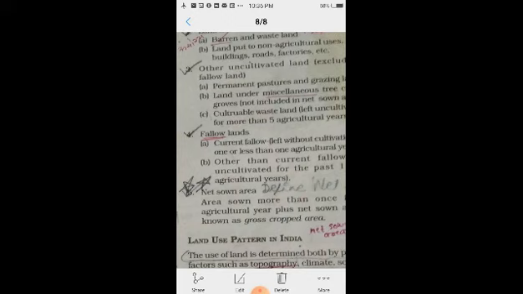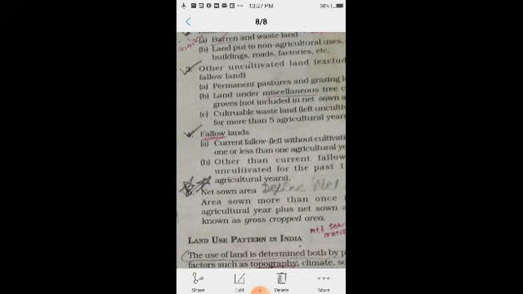Such land is called current fallow. B, other than current fallow, left uncultivated for the past 1 to 5 agricultural years. These are the two categories of fallow land.